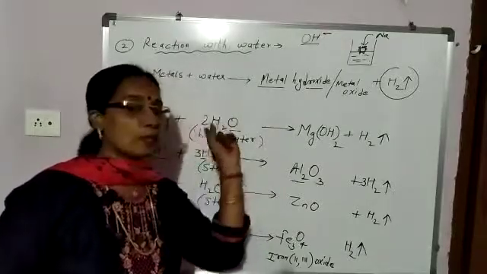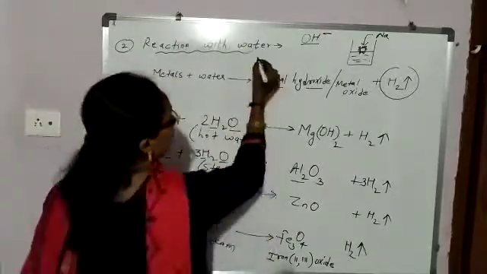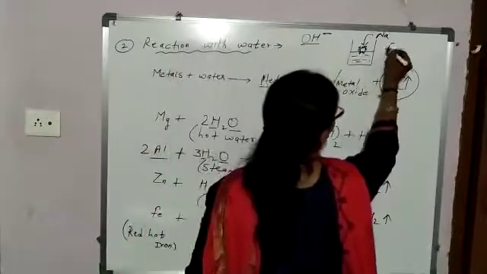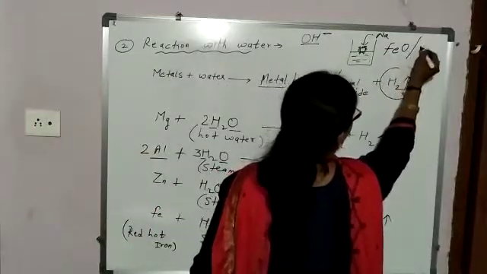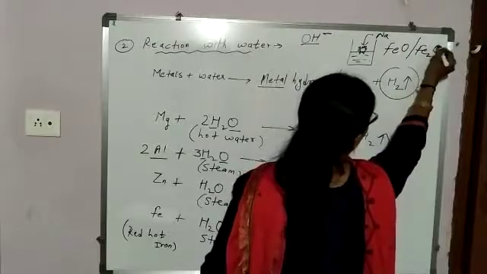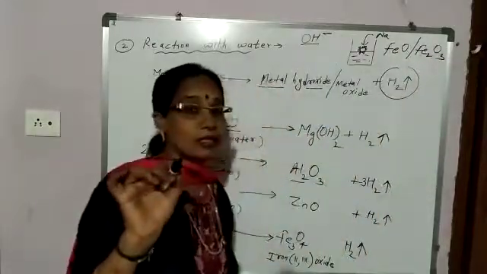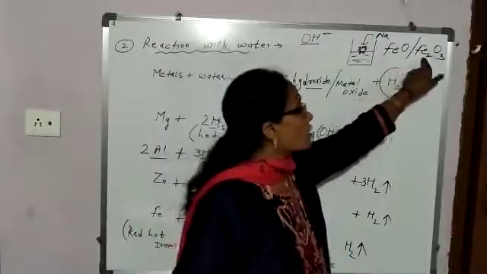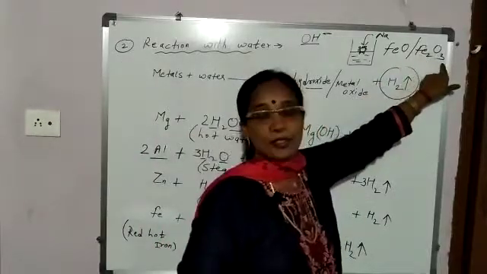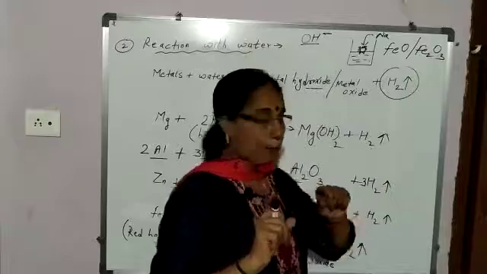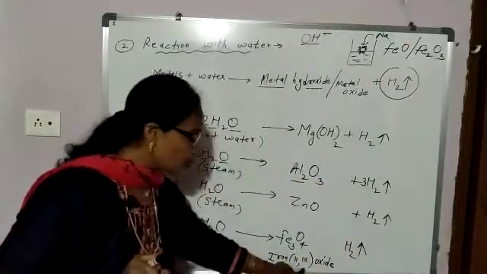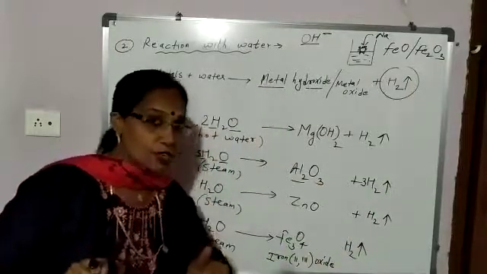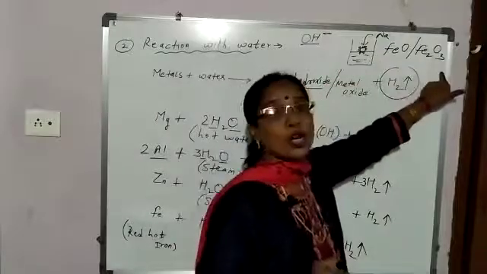This I already explained earlier. Ferrous oxide is FeO and ferric oxide is Fe2O3. Ferrous means which valency of iron is used here? 2. And ferric oxide means which valency of iron is used here? 3. But this oxide, iron 2,3 oxide, is a mixture of ferrous and ferric oxide.